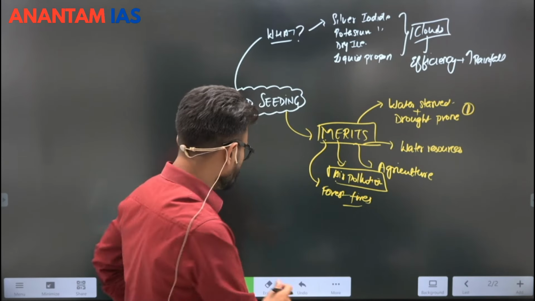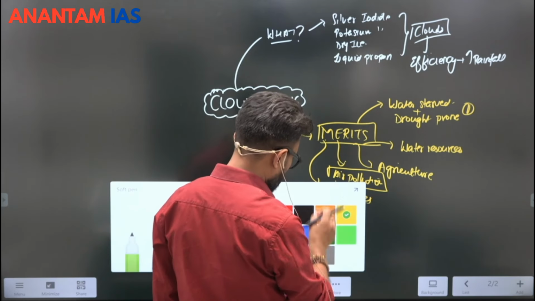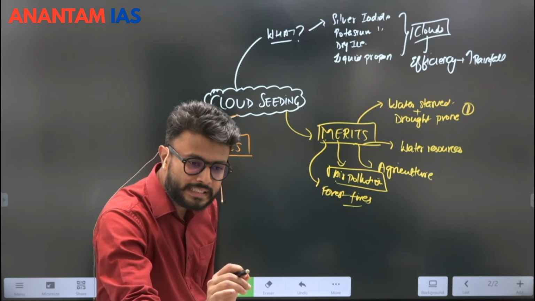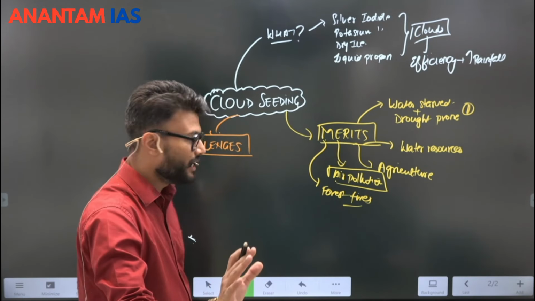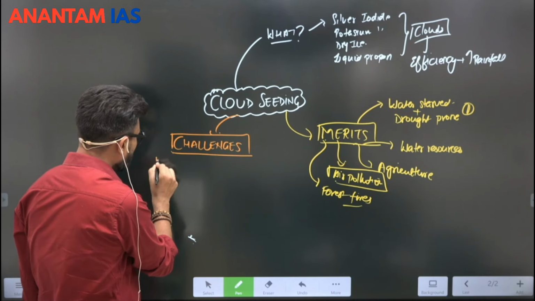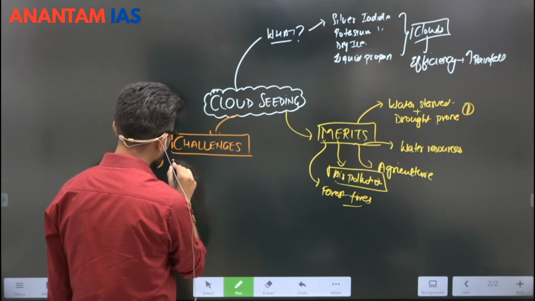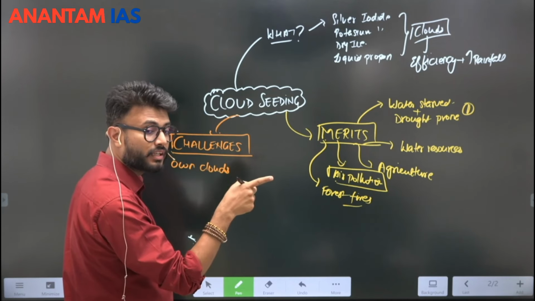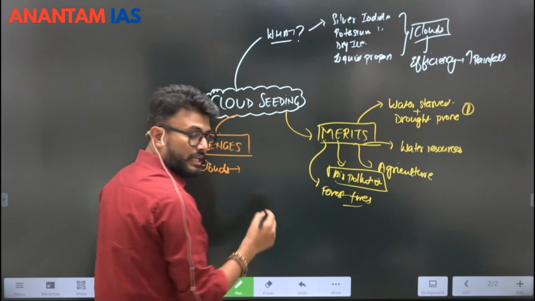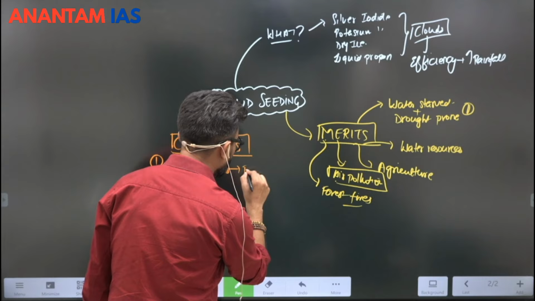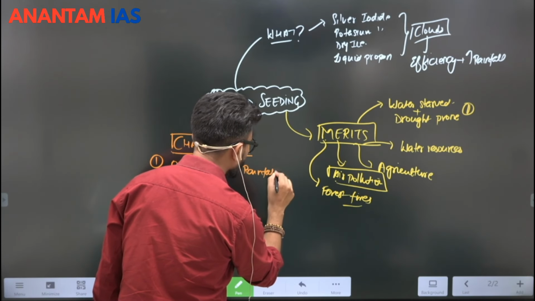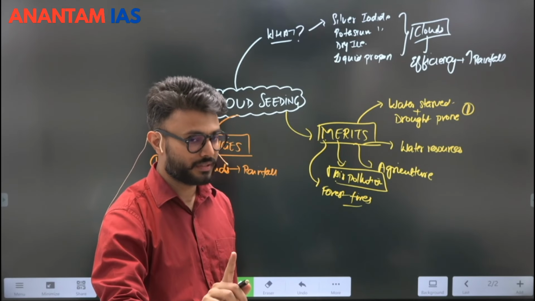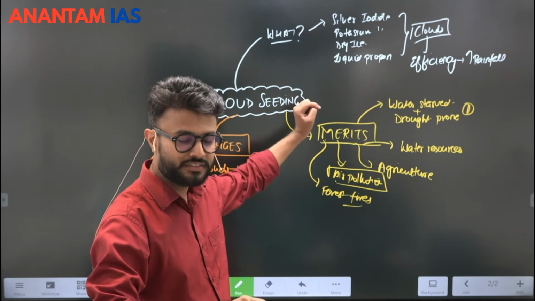But then there are a few challenges with it, so we need to understand those challenges as well. The first and major challenge, as we have discussed, is that cloud seeding cannot generate its own clouds. It needs clouds first. It can only seed the clouds, and that is why the certainty about the rainfall is not very sure. Whether there will be a rainfall or not, we do not know yet. We are just injecting these things and then we have to wait.